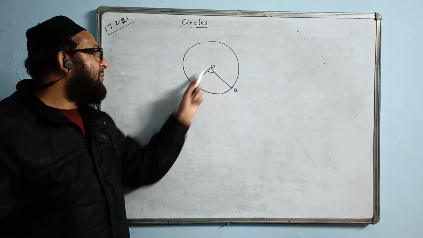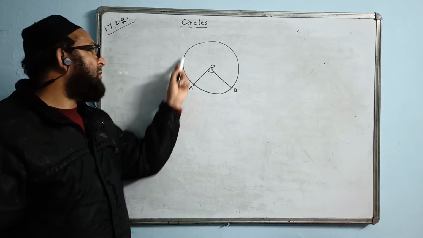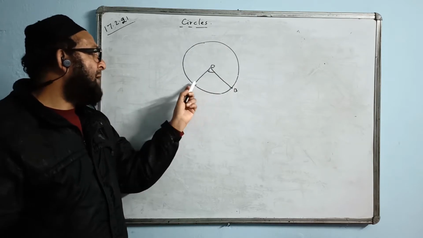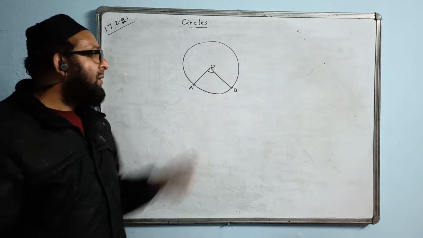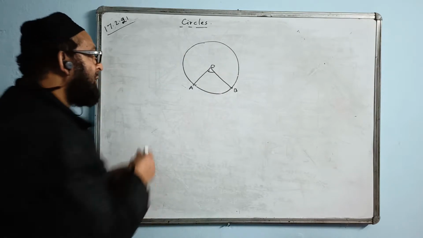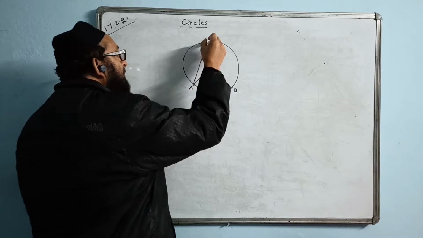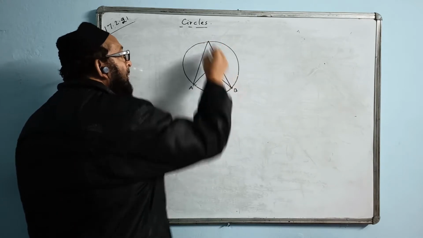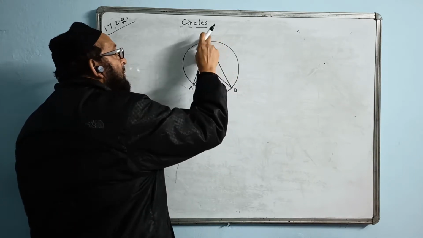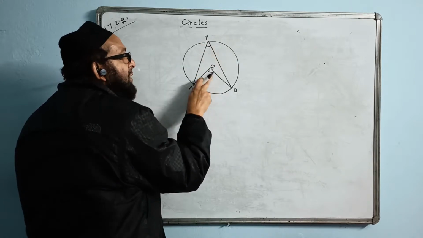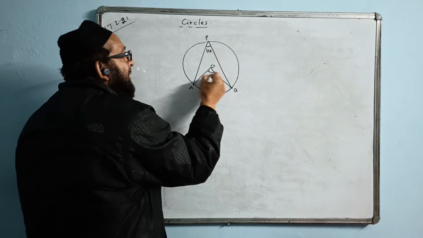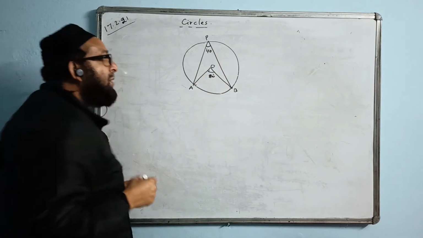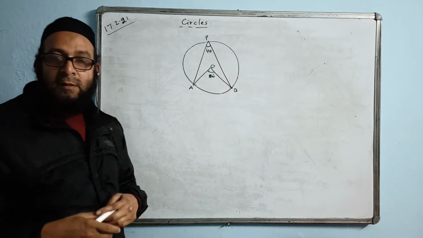AB arc is making, so where is the remaining part of the circumference? Remaining part of the circumference is from here till here, this is the major arc. Any point on the major arc from here till here, the angle made by the same arc, this angle will be half of this or this angle will be double of this. If suppose this is 40, this will be 80. Central angle is more than the circumference angle.